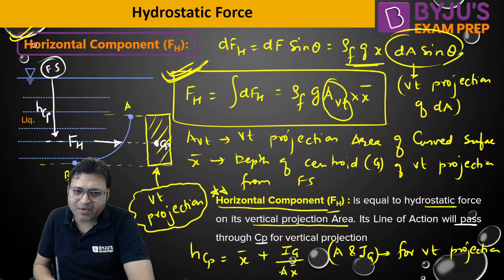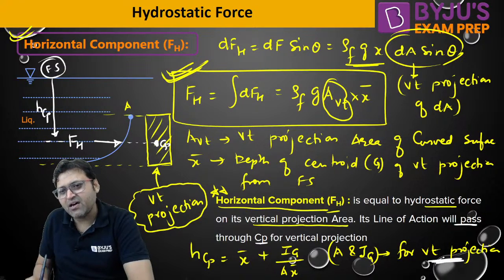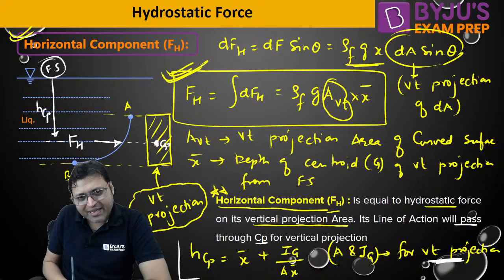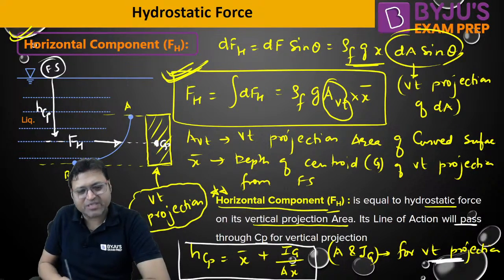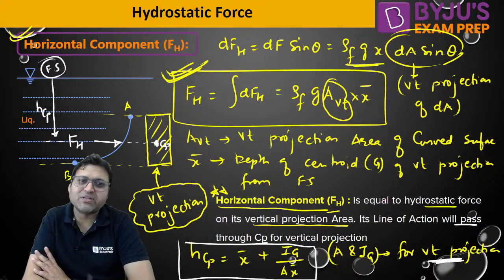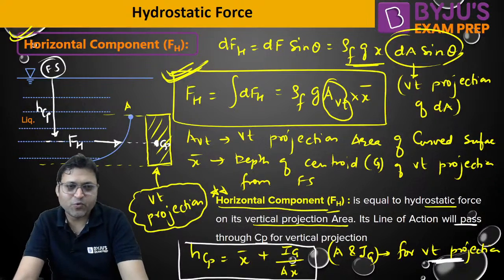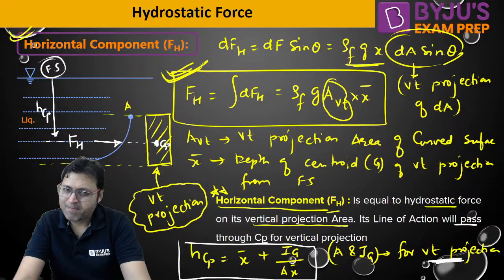Area is for the vertical projection, X bar is for the vertical projection, and IG is also for the vertical projection. Everything will be taken for the vertical projection. So take the vertical projection of the curve and forget about the curved surface. You can get the horizontal component of the hydrostatic force. Good to go? Clear?